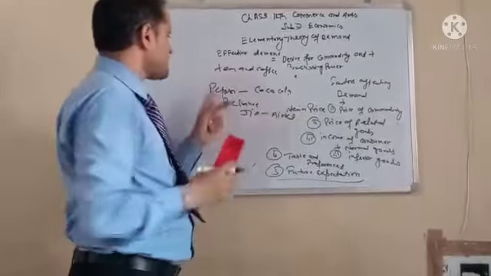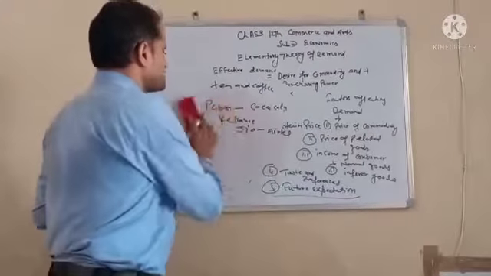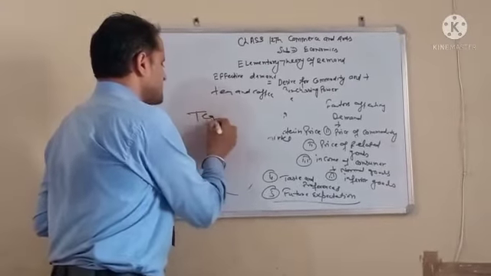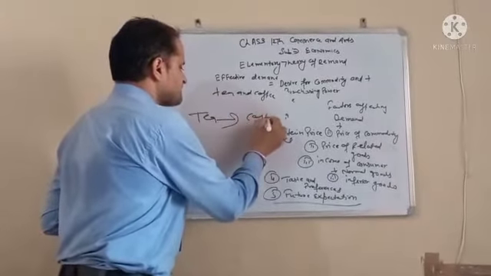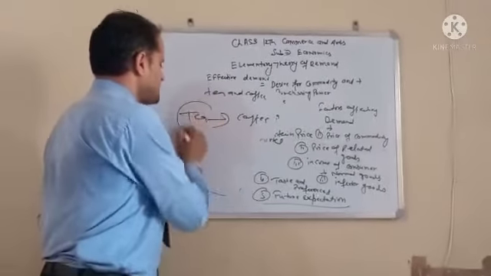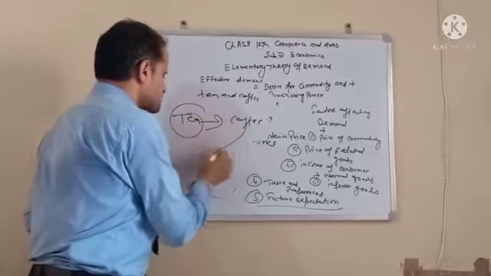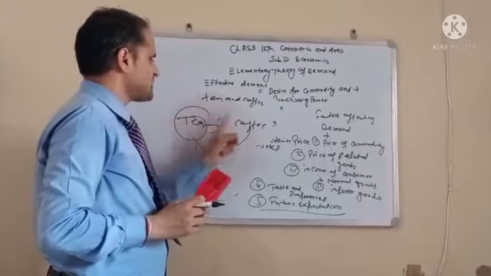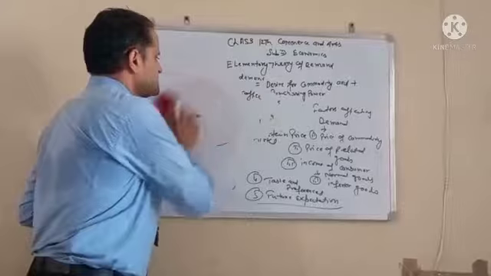Whenever the price of one good increases, for example the price of tea increases, we will go for coffee. And whenever the price of tea decreases, we will again move to coffee. It means that whenever the price of one commodity increases, we will go for the other. These are substitute goods.